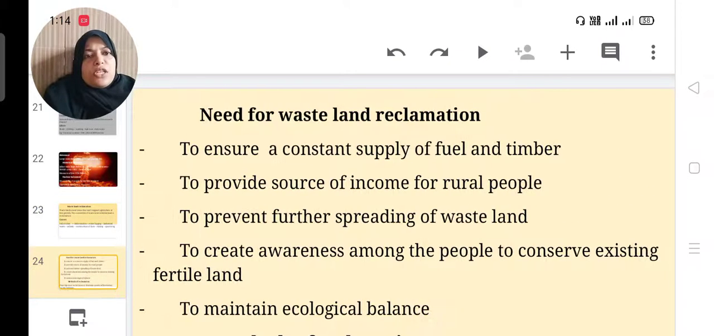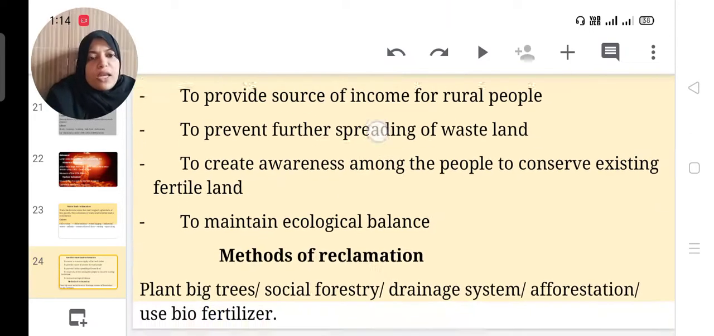Then need for wasteland reclamation: to ensure constant supply of fuel and timber, to provide a source of income for rural people, to prevent further spreading of wasteland, to create awareness among people to conserve existing fertile land, and to maintain ecological balance.